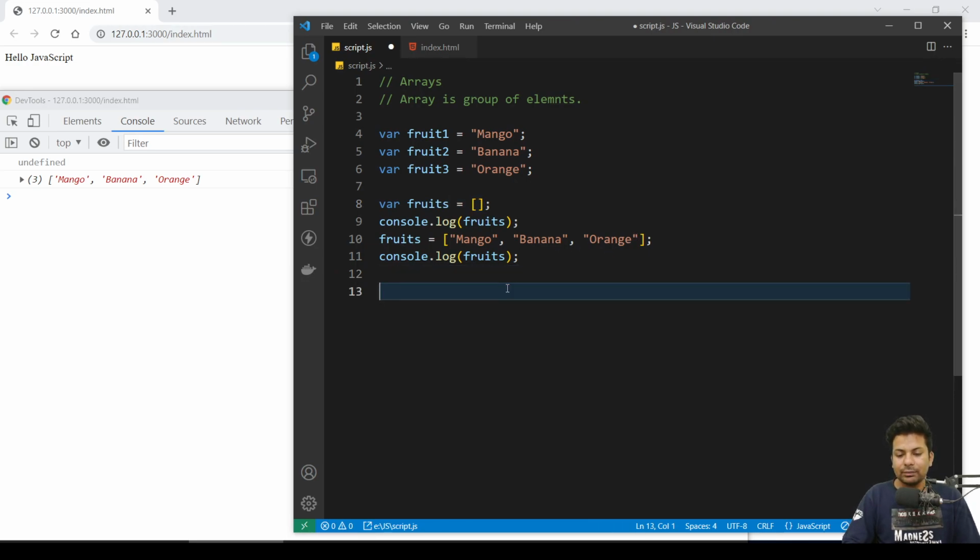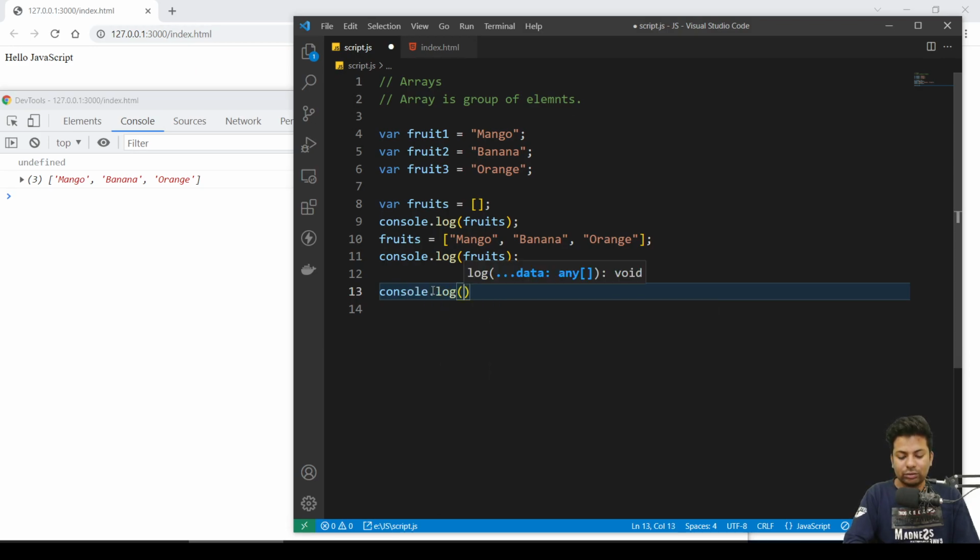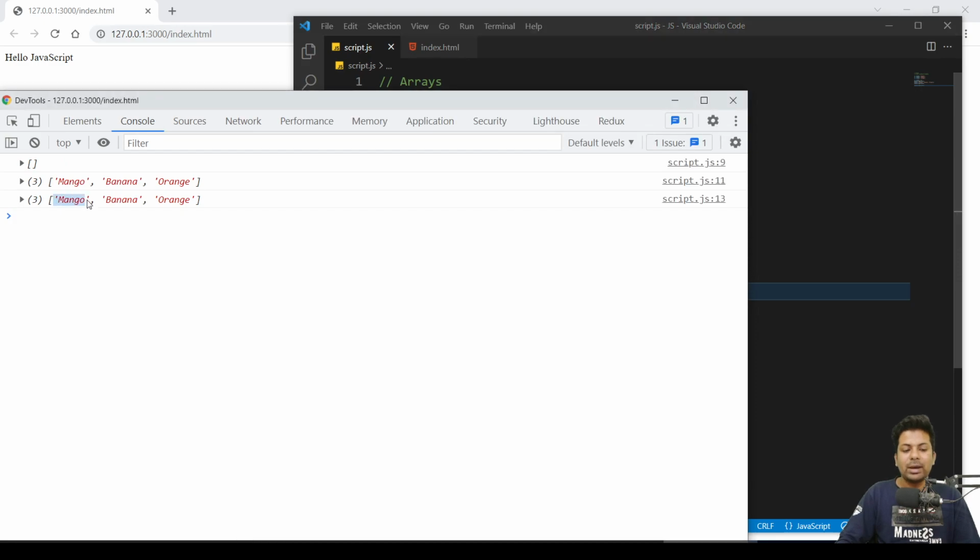Now we'll see how to access the data. If we do console.log fruits, we'll get all the fruits. But I just want mango, nothing else. Like strings, arrays also have indexing. This is index 0, this is index 1, this is index 2. Total are 3: 0, 1, 2. So how do we do it?